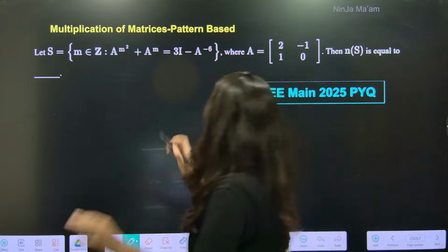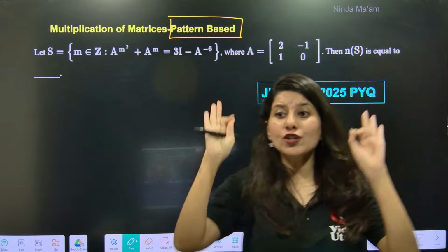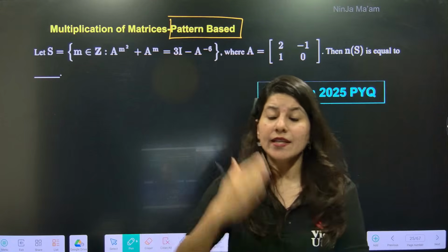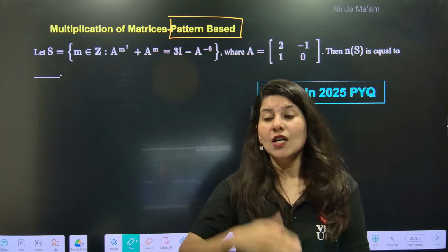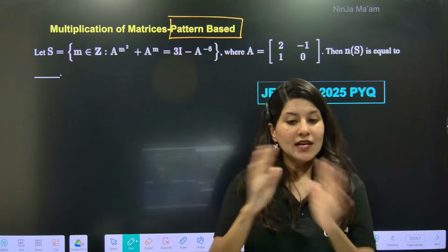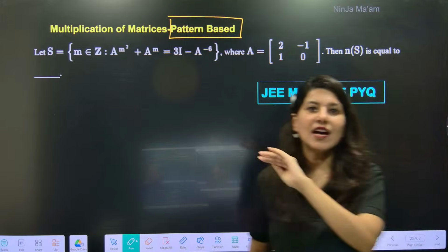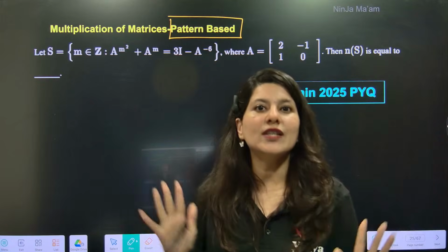Now, another category, pattern-based multiplication, a sure shot question every year. In JEE Main 2025, you can see 2024, 2023, 2021. Just go and check it out. This pattern-based multiplication is everywhere, almost every alternate shift you can see.